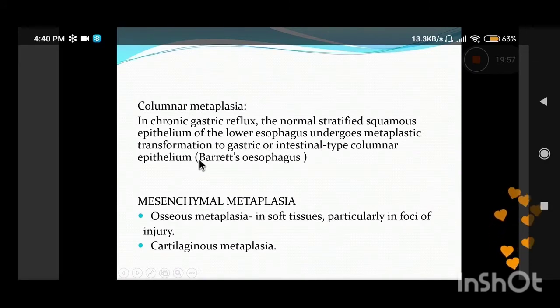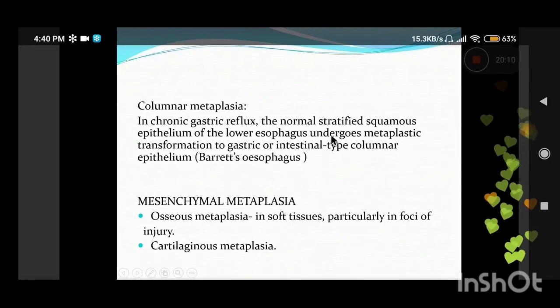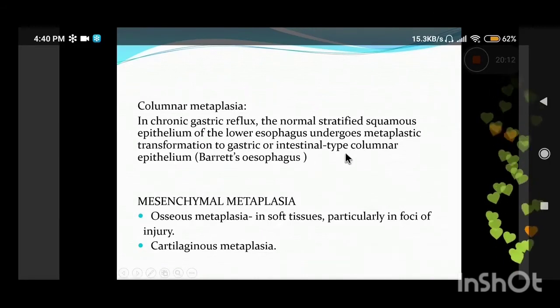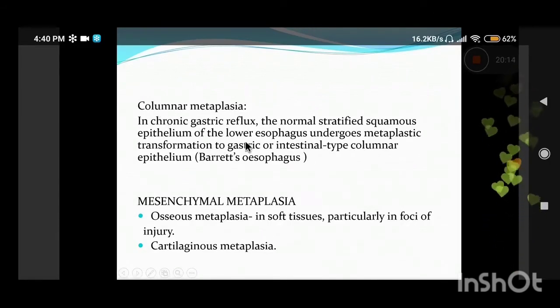As you know, the stomach epithelium, the columnar or gastric epithelium, is much more resistant to the acidic environment. So that is why the lower end of the esophagus undergoes metaplasia to the gastric type of epithelium in patients of chronic gastric reflux. And when it undergoes intestinal type of metaplasia, that is known as Barrett's esophagus.